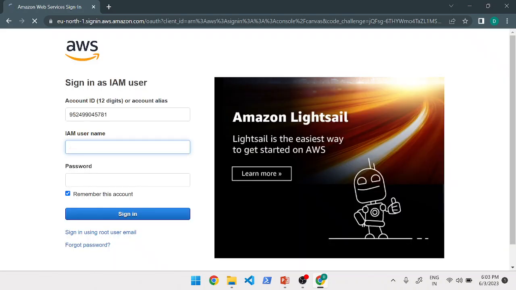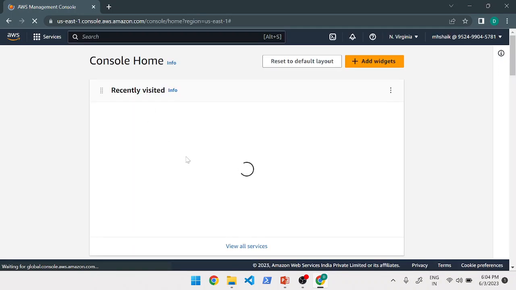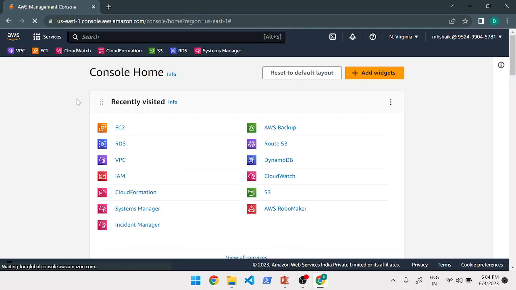console.aws.amazon.com. What AWS, Azure, or any cloud provider gives is services. Any cloud provider, either AWS, Google Cloud, or Azure, gives their features in the form of services.